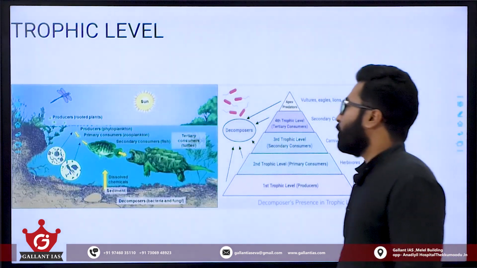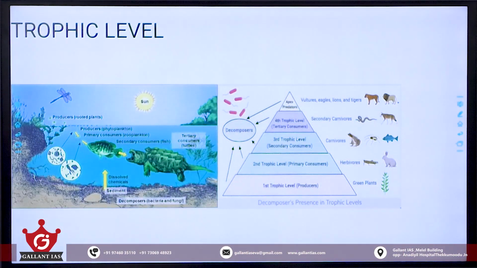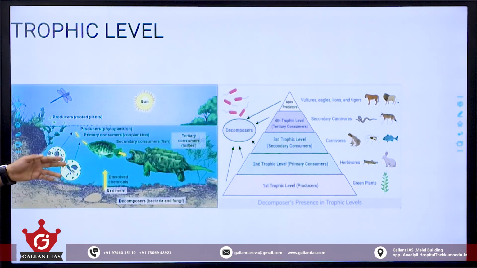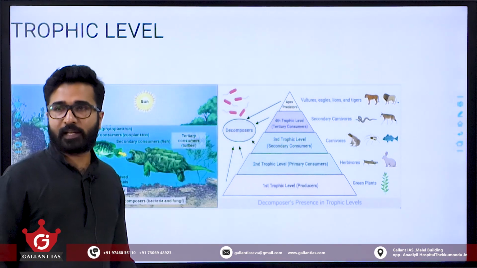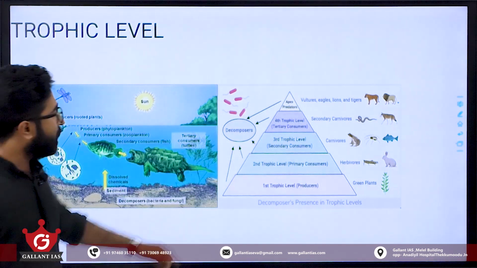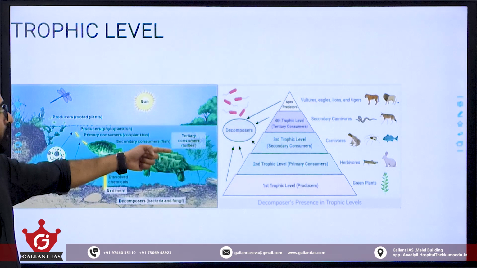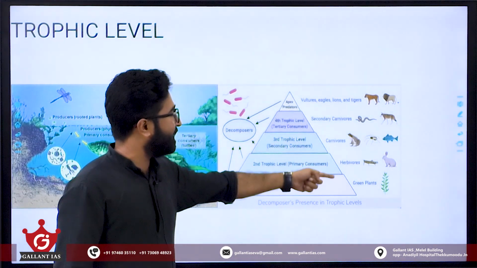Then we are moving to the trophic level. We know that this is a food chain. Plants are eaten by small organisms, they are eaten by fish, and fish are eaten by turtles. So this is a food chain, right? When we represent this food chain in graphical form, that is an ecological pyramid. In the ecological pyramid, at the bottom level we see the primary producers, the green plants. In the second level we see the herbivores, which eat these green plants.